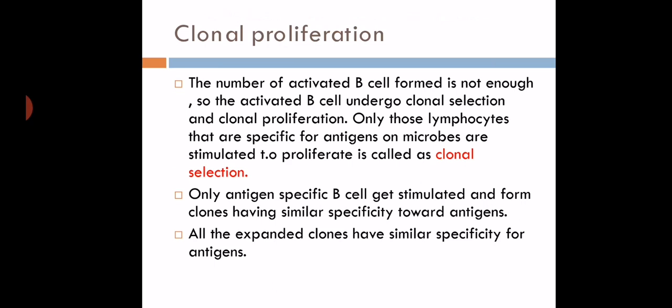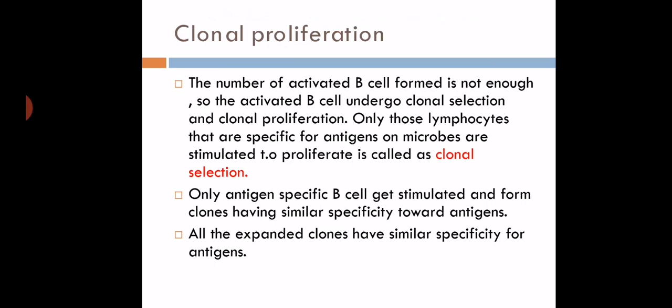So there is a clonal selection and clonal proliferation. The number of activated B cells formed is not enough only. You should undergo proliferation. So clonal proliferation is there, clonal selection is there, and only those lymphocytes that are specific for the antigen, the antibody should also be specific.